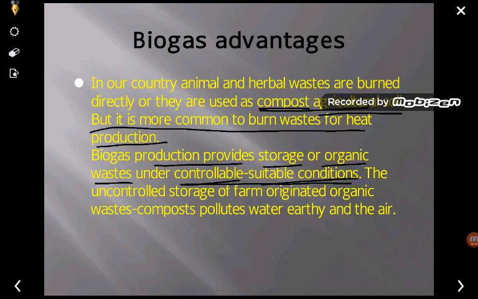So if we want to use this efficient source of energy, to utilize compost or organic matter efficiently, we have to produce it under controllable, suitable conditions. And if it becomes uncontrolled, whether on an organic farm or anywhere, then it is going to pollute the environment. So at the same time it is profitable, but at the same time if it is exposed in the environment, it is hazardous, you can say.